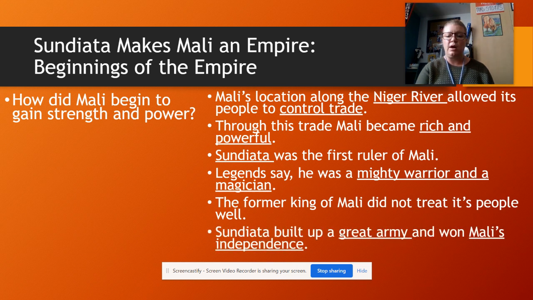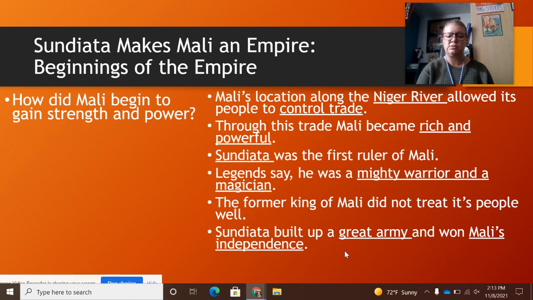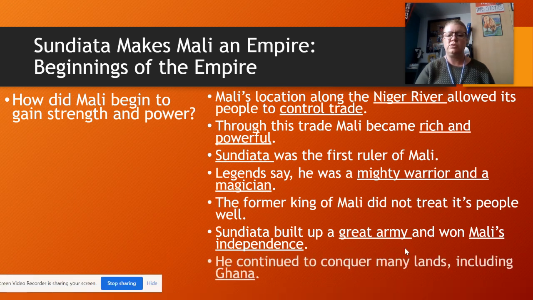He built up a great army and won Mali's independence. He continued to conquer many lands, including Ghana. Remember how Ghana, one of the reasons why it fell was the invasions of the Almoravids. And so basically what's going to happen next is that Mali is going to conquer Ghana from them as well.